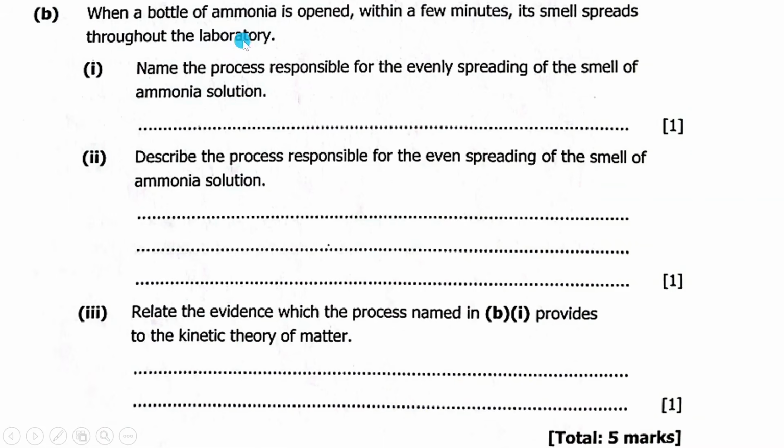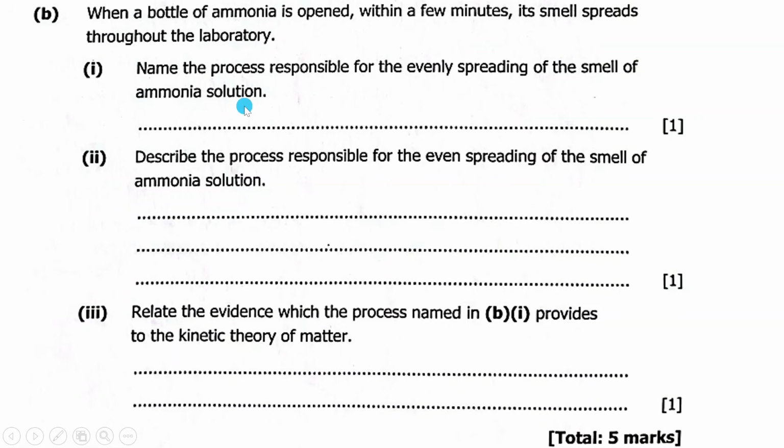B. When a bottle of ammonia is opened, within a few minutes, its smell spreads throughout the laboratory. You open a bottle of ammonia, within a few minutes, its smell spreads throughout the laboratory. 1. Name the process responsible for the evenly spreading of the smell of ammonia.